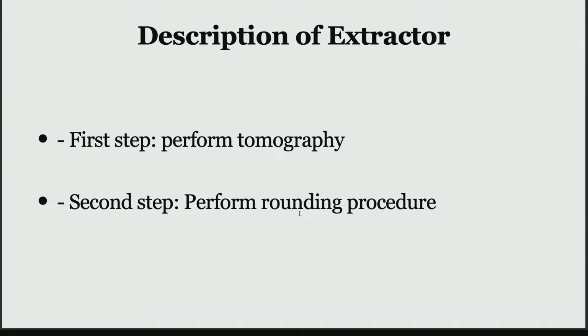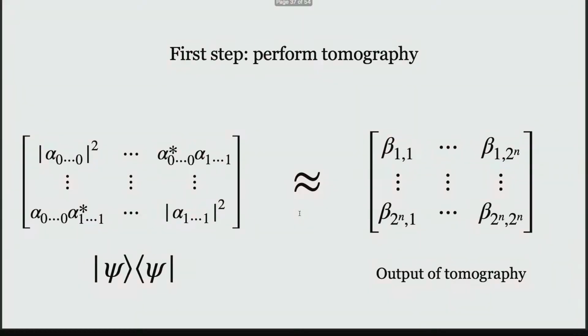Okay, so there are two steps in the description of the extractor. The first is to perform tomography. The second is the rounding procedure. The first step is more standard. If I give you enough copies, you can recover a classical description of the state, close to the density matrix associated with the Haar-random state psi. Since they are close to each other, I'm going to work with this. Even though I don't get this in the execution of the extractor, for the analysis, I'm going to work with this.